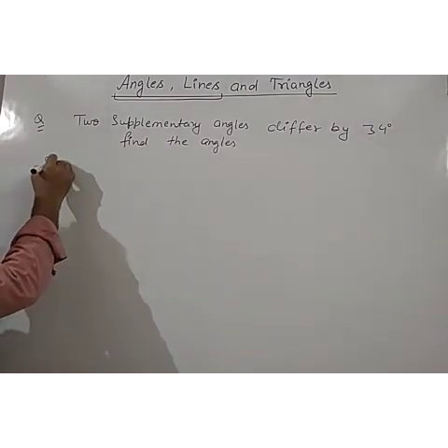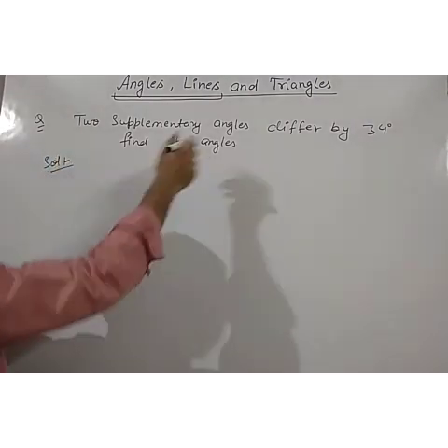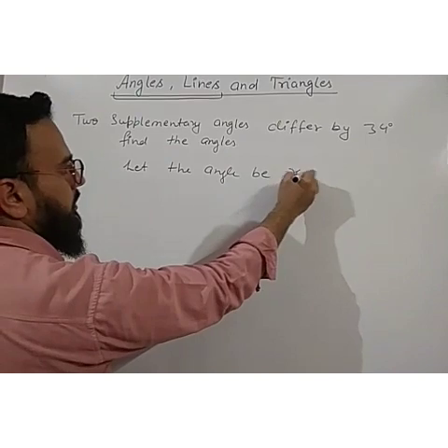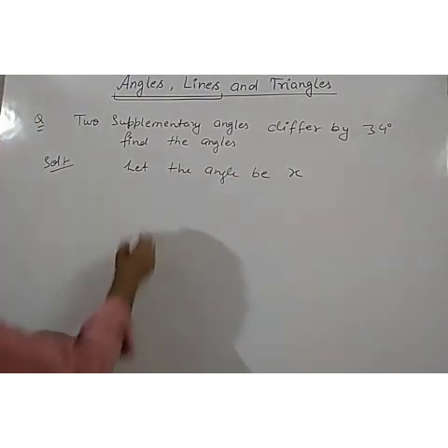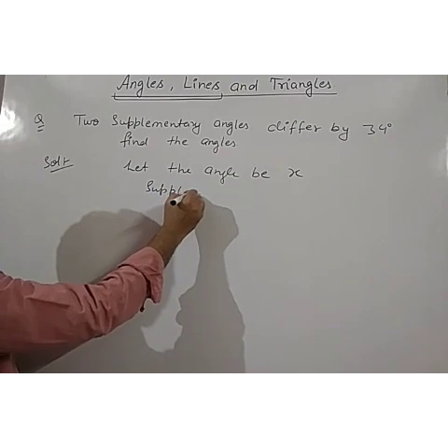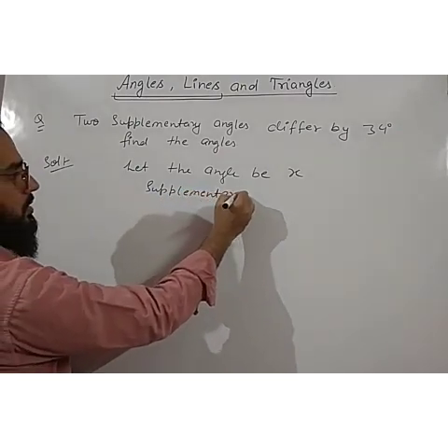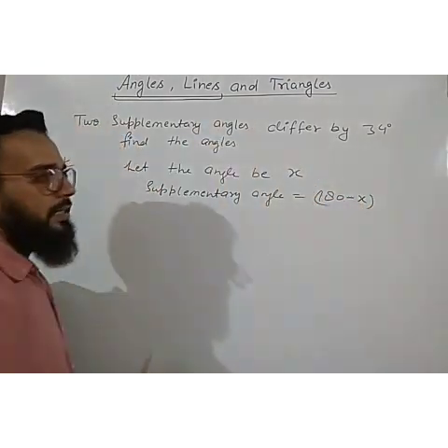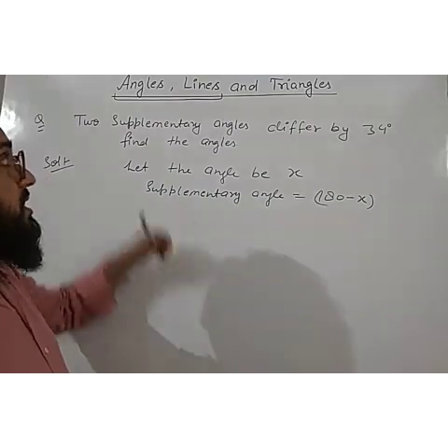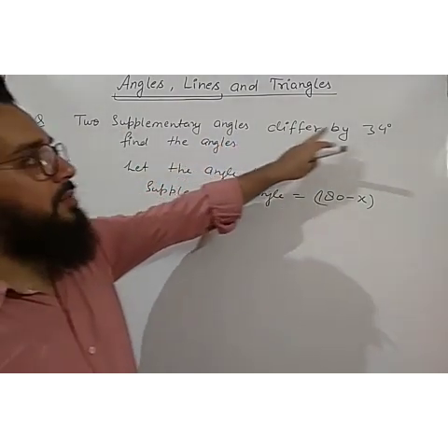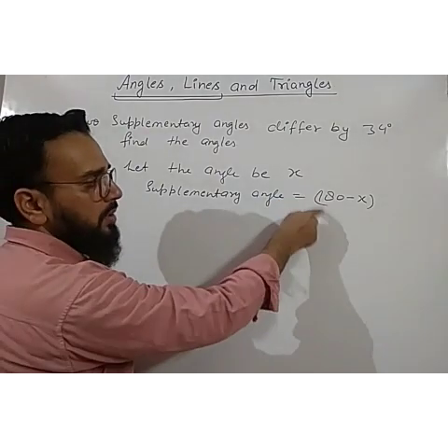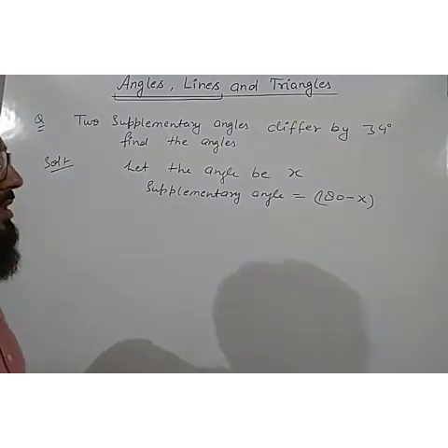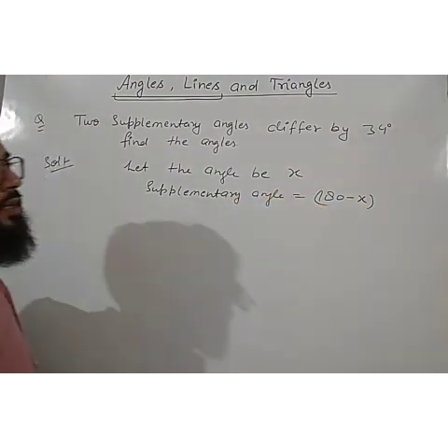So first we will solve in the same method. Let us consider, let the angle be x. We will always take one angle as x. So what will be its supplementary? Its supplementary angle will be equal to 180 minus x. Angle is x, so its supplementary will be 180 minus x. Now what is given? Two supplementary angles differ by 34 degrees. So these are two supplementary angles and their difference is given, which is equal to 34 degrees. It means the difference of these two angles will be 34 degrees.